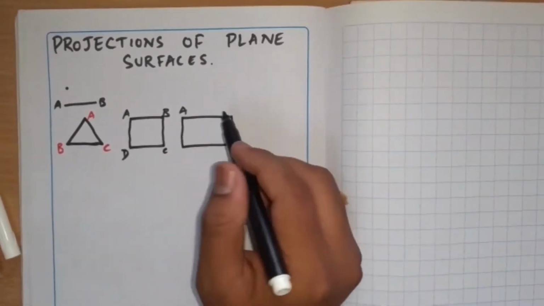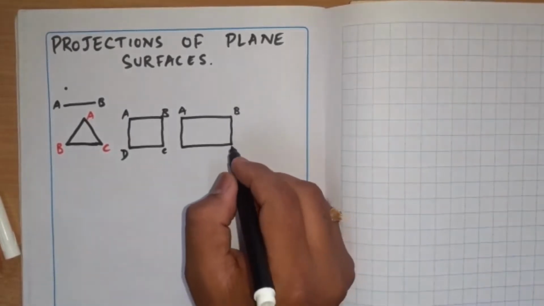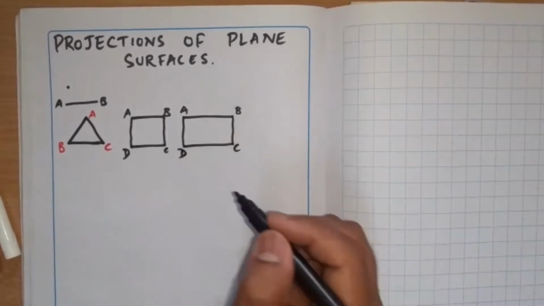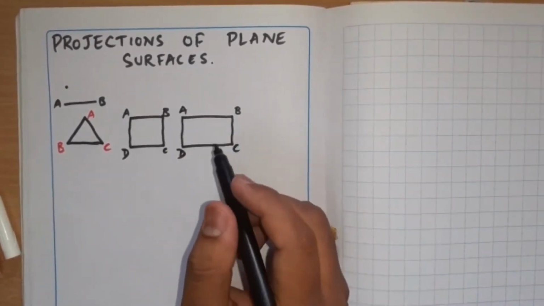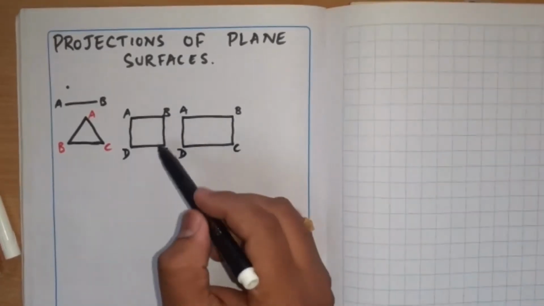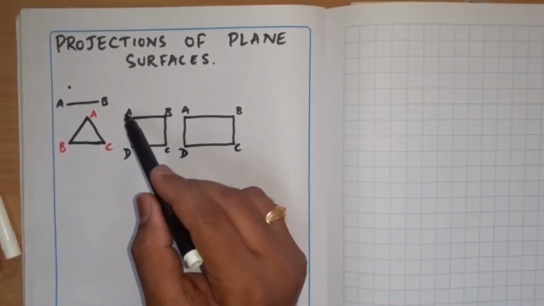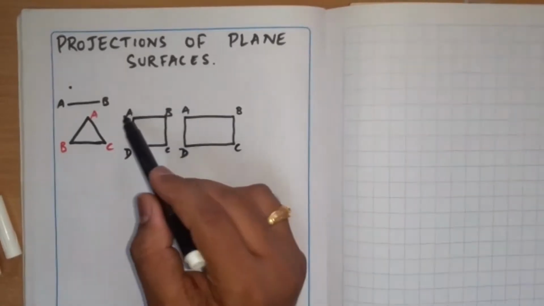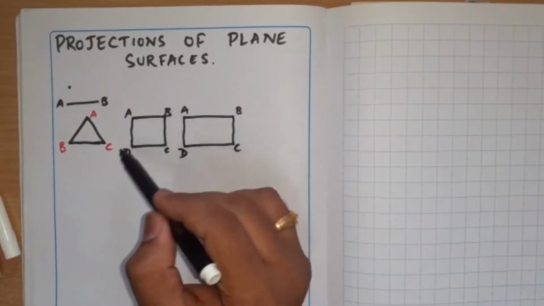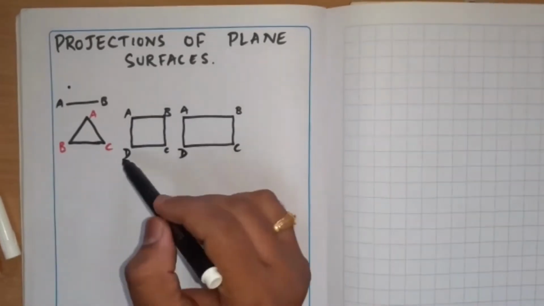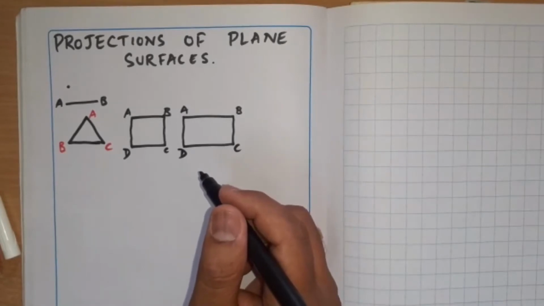But whenever you are drawing its projections, then there will be an issue. You need to name it appropriately. So A, B, C, D, I have named it in a proper way, that is, in a continuous way. A, B, C, D, you can name it, or A, D, C, B. You cannot name A here and B here and C here and D here, but it should be a continuous naming and representation. So anything further?